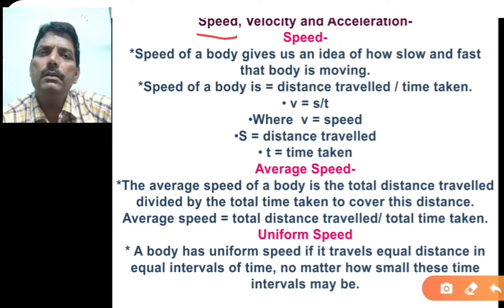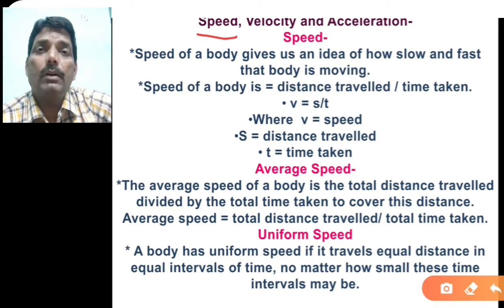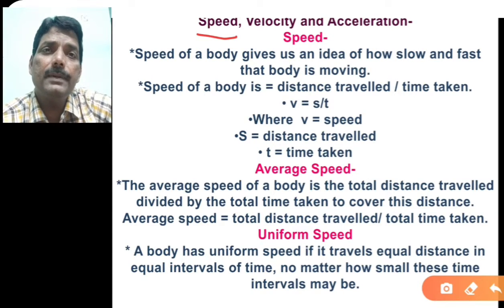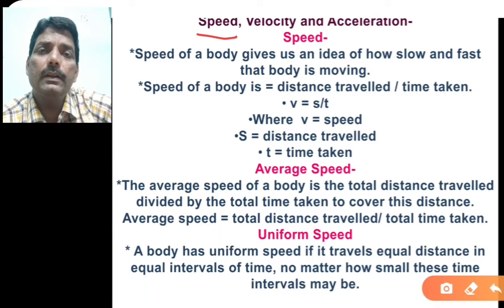Suppose you are riding a two-wheeler, then you can increase the speed or decrease the speed. When you increase the speed, you can say that bike is moving fast, and if you are decreasing the speed, then the bike is going slow. So it gives just the idea of how fast or how slow the body is moving.